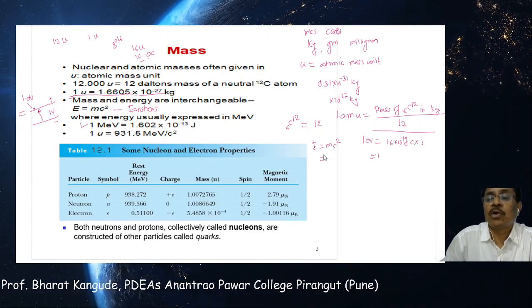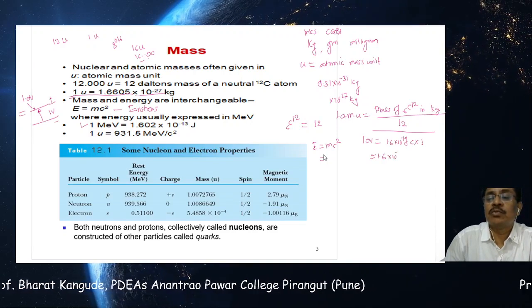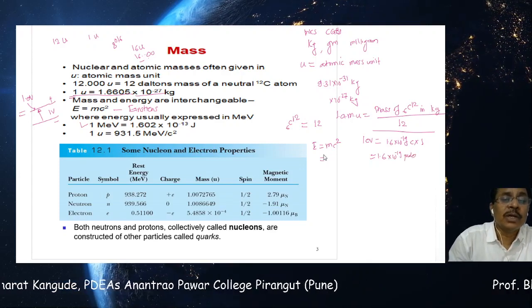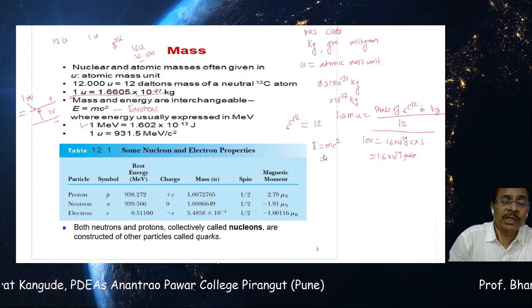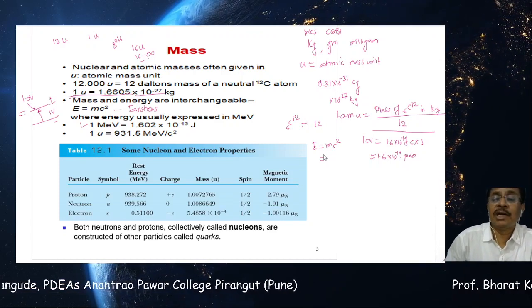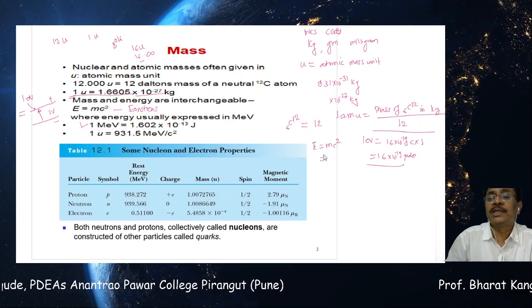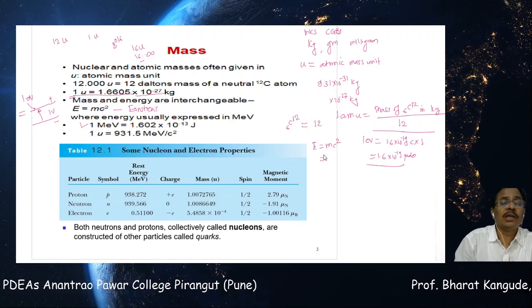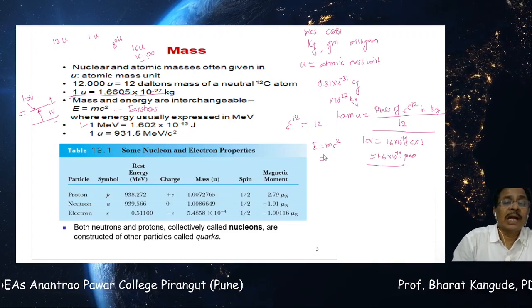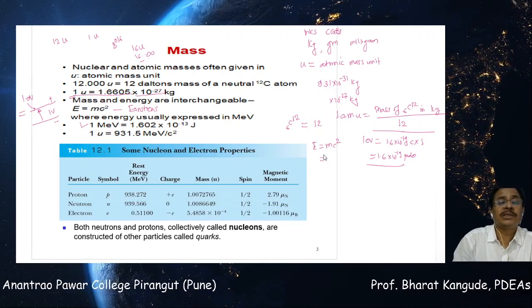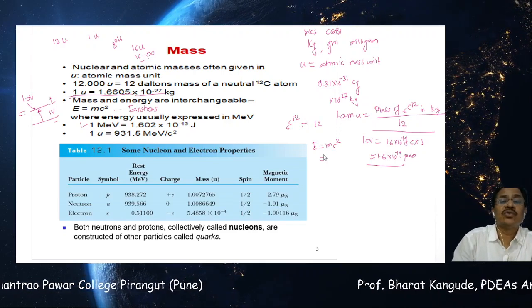So this amount of energy is 1.6 into 10 raised to minus 19 joules. When U is converted into energy by multiplying by c square, whatever joules we get, if divided by 1.6 into 10 raised to minus 19 joules, we get the unit called 1 million electron volt, which in joules comes to 1.602 into 10 raised to minus 13 joules.